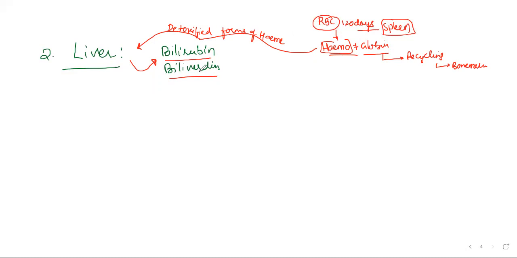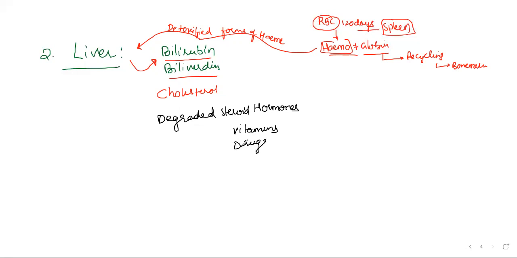We know this actually, we discussed it in the liver also. So this is an excretory waste material. Along with that, cholesterol is also going to be eliminated, excess cholesterol which is formed in the body by the liver. And degraded steroid hormones. Hormones you have to remember, we'll get that in endocrinology also. Excess hormones can't be stored in the body, so excess hormones we degrade. Then degraded steroid hormones, vitamins, and various kinds of drugs are all going to be detoxified by the liver.